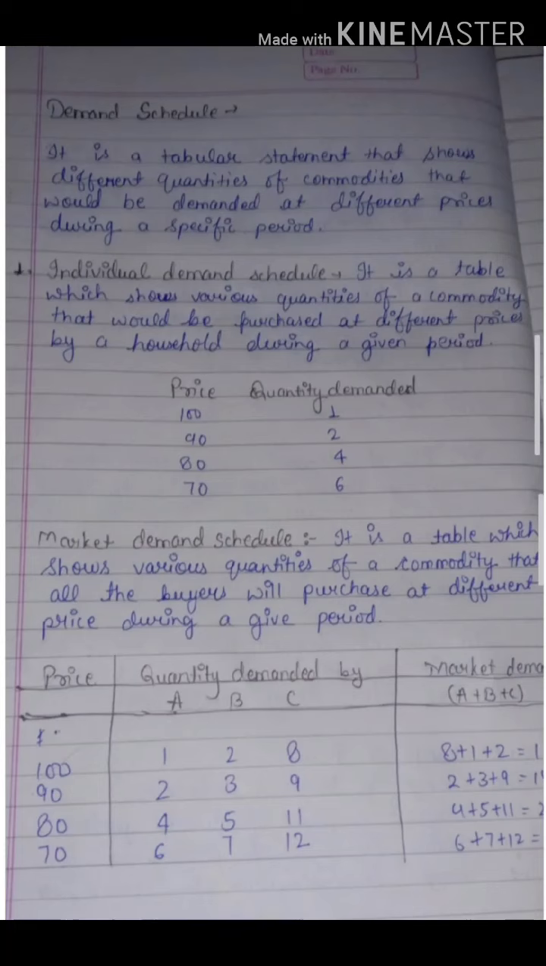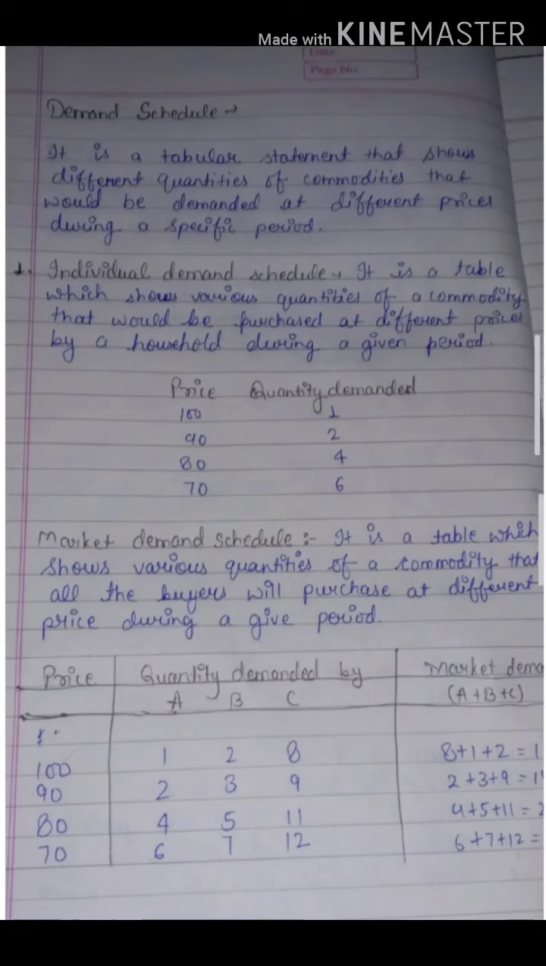No doubt, when I say market, we know very well market means a group of consumers. So it is what basically which shows various quantities of a commodity that are being demanded by the different buyers. Do remember, it is a group of buyers. So it is being demanded by different buyers who are willing to purchase it at different prices during a given period of time.